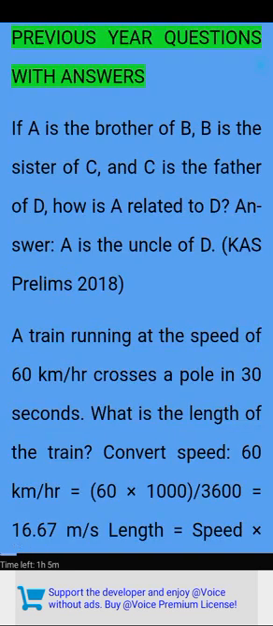Previous year questions with answers. If A is the brother of B, B is the sister of C, and C is the father of D, how is A related to D? Answer: A is the uncle of D.